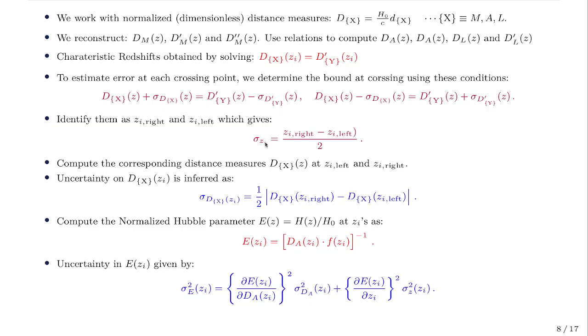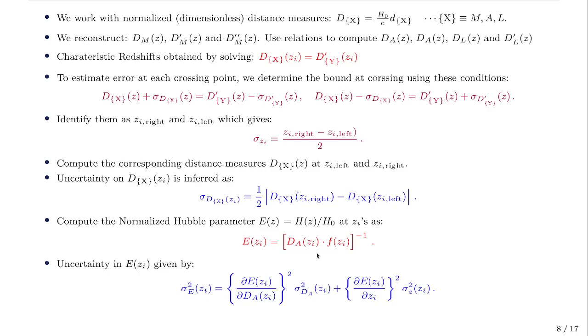and the error associated to this redshift is given by sigma Zi. To compute the corresponding distance measures, once we accurately know Zi left and Zi right, we can determine the uncertainty using this relation. Now, after we have the estimate for this uncertainty and we have an estimate for the distances at each of these redshifts, we can compute the normalized Hubble parameter Ez.